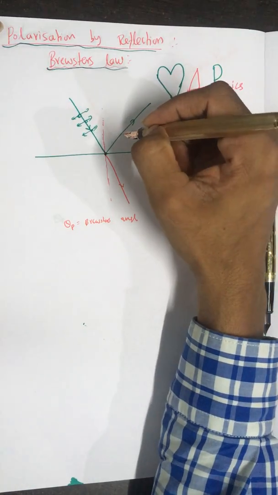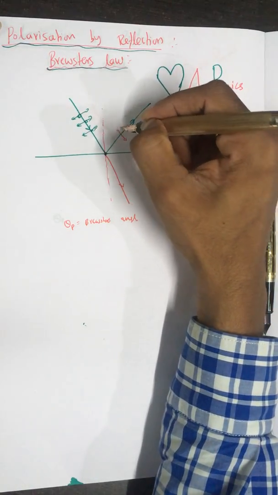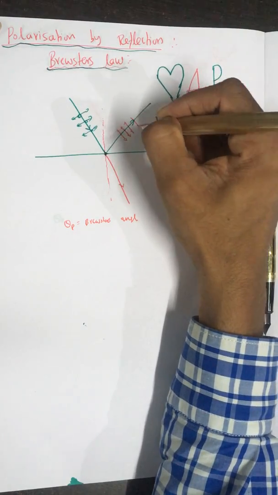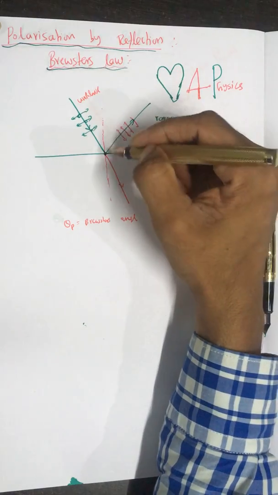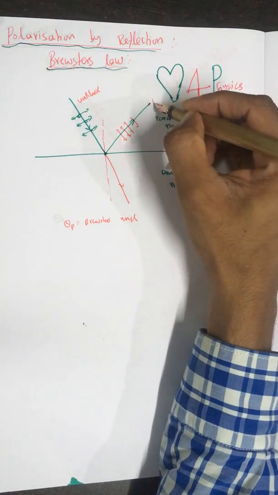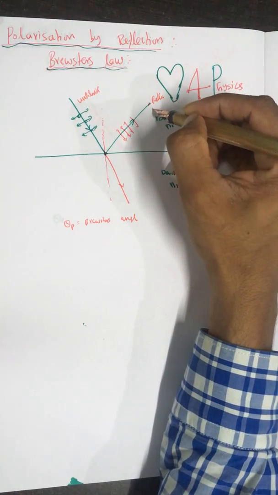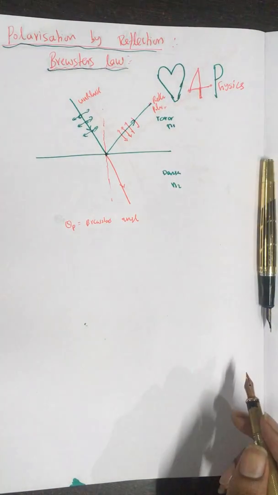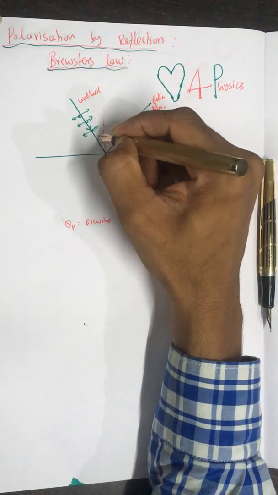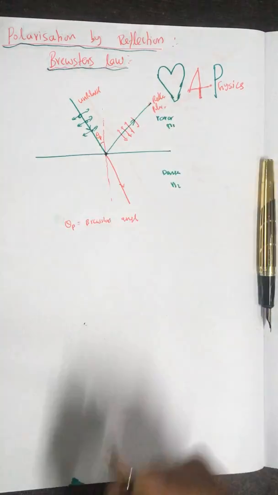That means vibration will be confined to only one plane. Here an unpolarized light is incident, and a part of it will be reflected. This is the reflected polarized light, which is completely polarized for a certain angle of incidence. We call it Brewster's angle theta p.